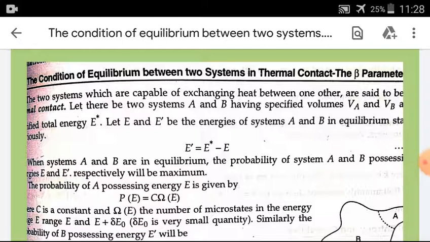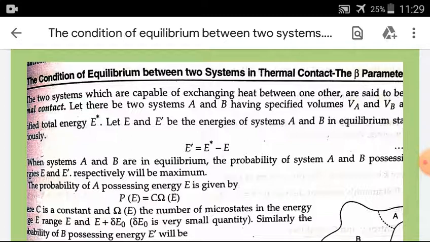Today we will discuss the condition of equilibrium between two systems in thermal contact, the beta parameter. और ये टॉपिक हम MSc थर्ड सेम के 10th पेपर स्टैटिस्टिकल एंड सॉलिड स्टेट फिजिक्स के अंतर्गत डिस्कस कर रहे हैं। तो आज हम पढ़ रहे हैं the condition of equilibrium between two systems in thermal contact. The two systems which are capable of exchanging heat between one another are said to be in thermal contact.